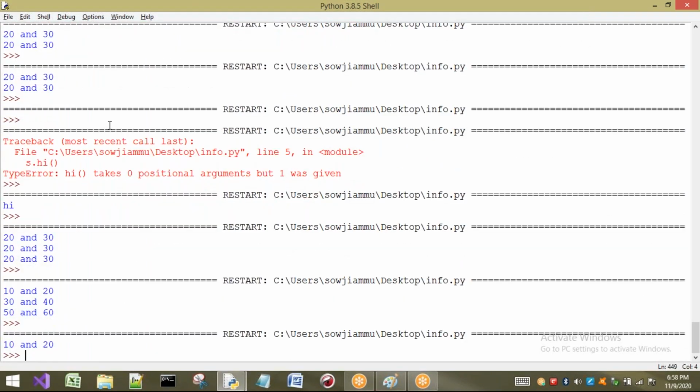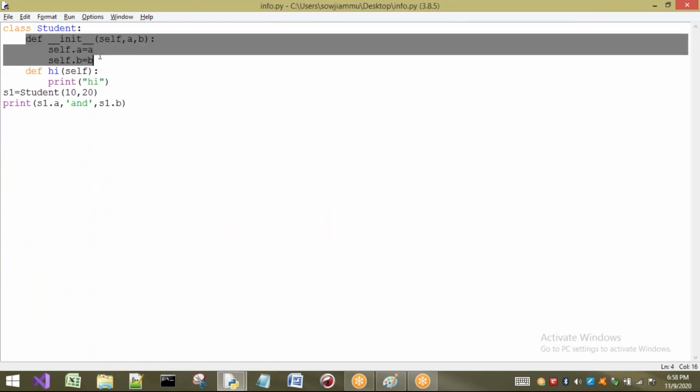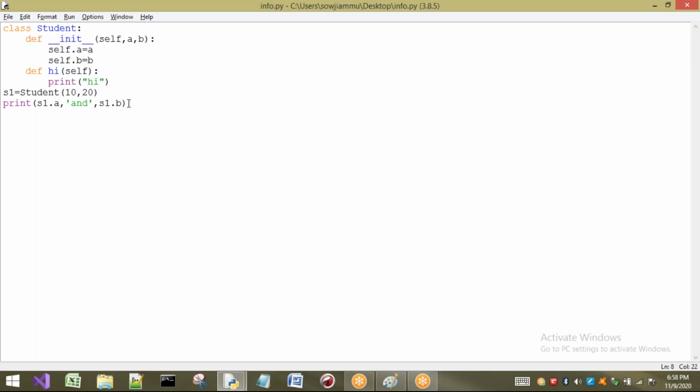Only 10 and 20. The reason is, who called this constructor? I am not calling it externally. Is there anything called s1 dot underscore underscore init underscore underscore? No, I am not calling it explicitly. But by default, whenever an object is created, at that time the constructor is going to be called. What about this hi method? Did it execute now? No, it is not executed. The reason is that it has to be called externally, separately.